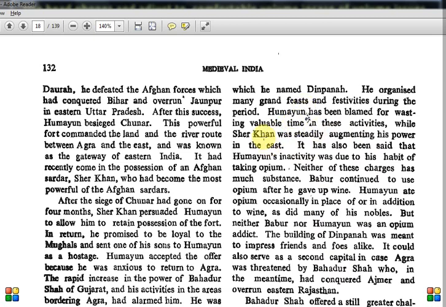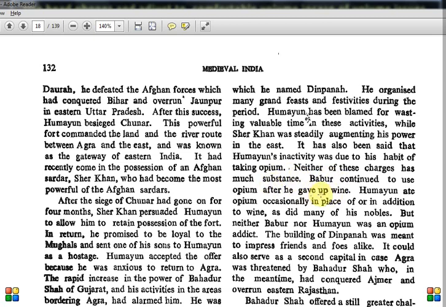And meanwhile, Sher Khan was an able administrator and military general, busy expanding his areas. It has also been said that Humayun's inactivity was due to the habit of taking opium. Neither of these charges has much substance. Again, not much proof, but it's considered that he took opium, which has that drug effect. Babur continued to use opium after he gave up wine. So Babur is also said to have used opium.